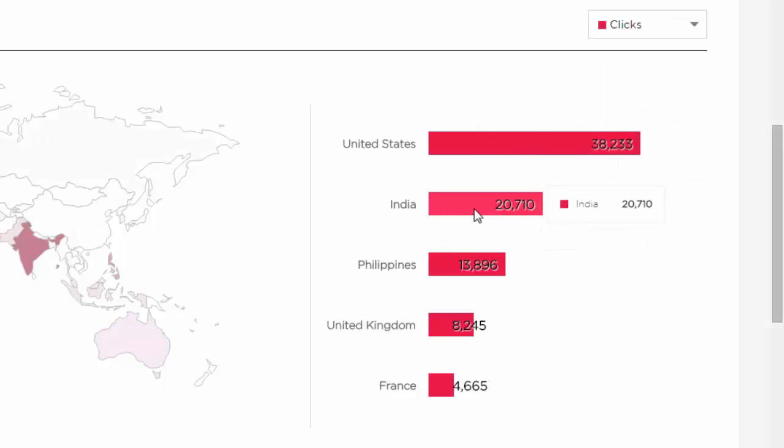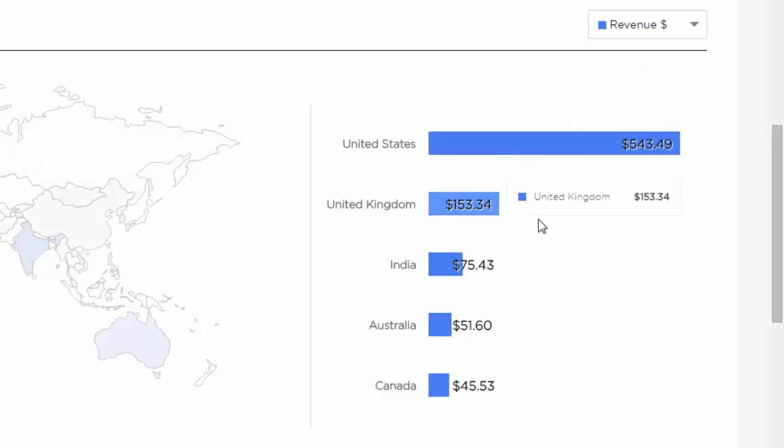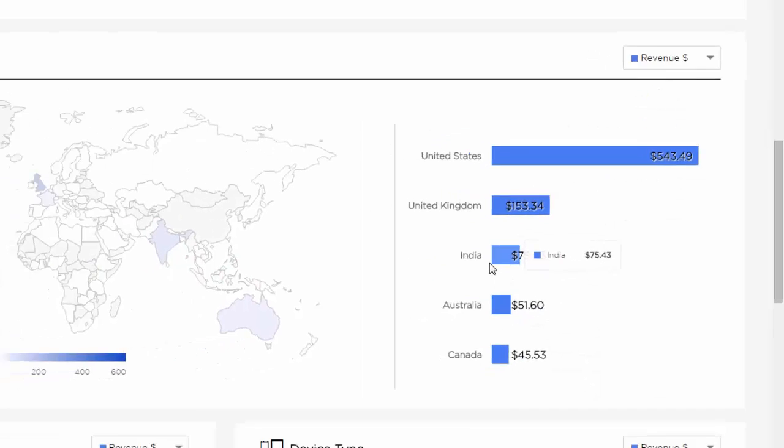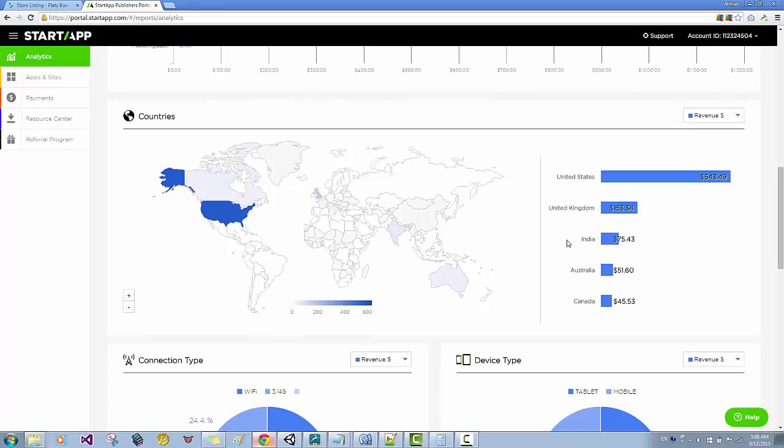I got in India about 20,000, but they pay me just $75. So every country has its own click rate, so it depends on the country. And the most paying country, as you can see here, is the US, and it differs from one country to another.